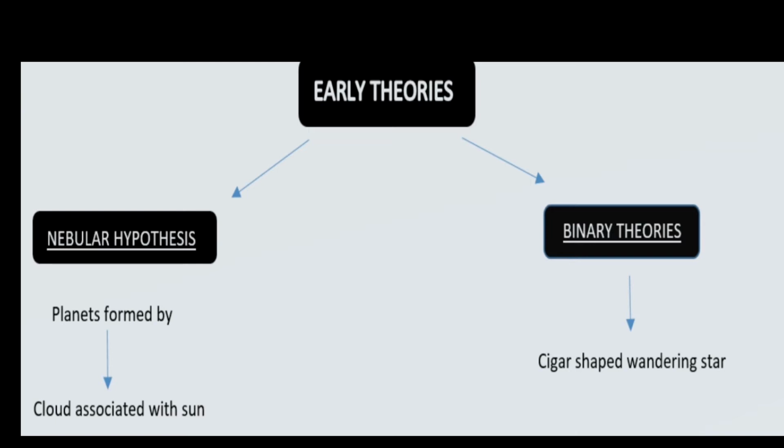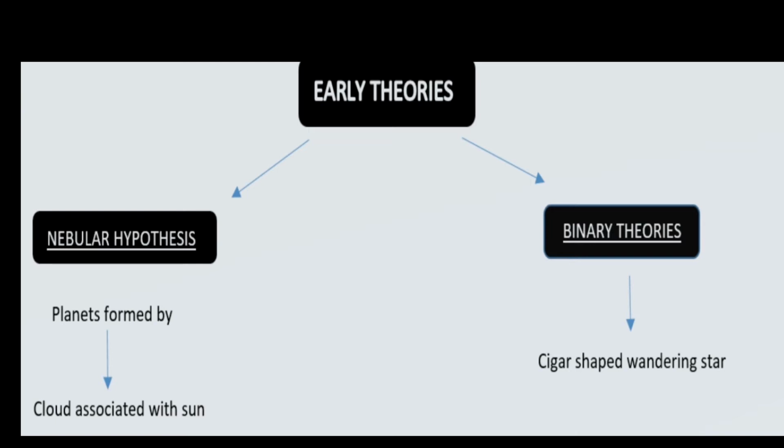In the binary theory, they said that the sun and some other body, a star, came together. That star came and struck the sun, and a cigar-shaped body came out because of that wandering star. That cigar-shaped body continued to revolve around the sun for some time, and later it got transformed into the planets. So that was the theory.